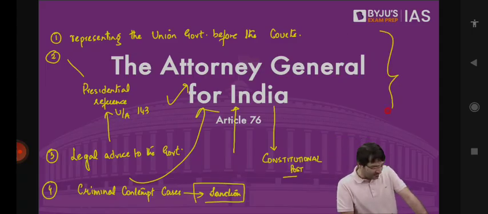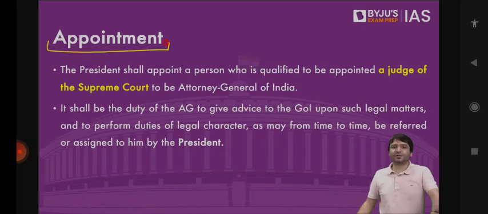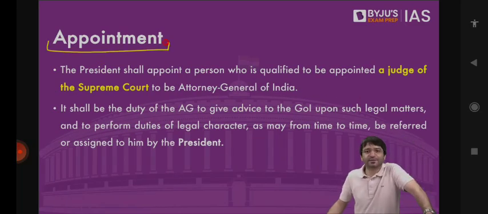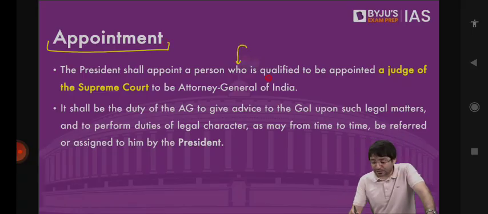And that is why we call him the highest law officer in the country. But who is going to be appointed as the Attorney General? Clearly, a doctor cannot be, an engineer cannot be, it's going to be a lawyer, somebody who knows the law, who can defend the central government. The president shall appoint a person who is qualified to be appointed as the judge of the Supreme Court.